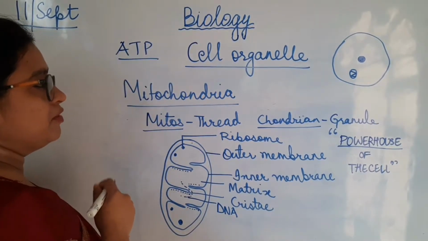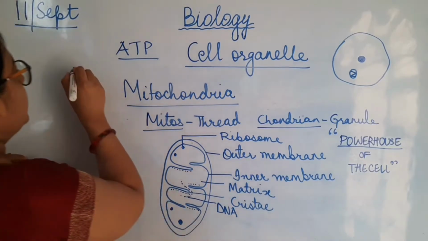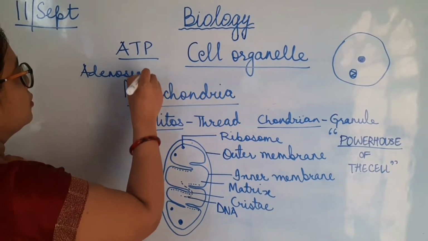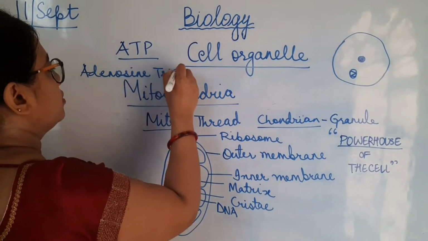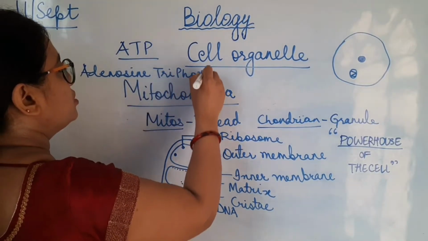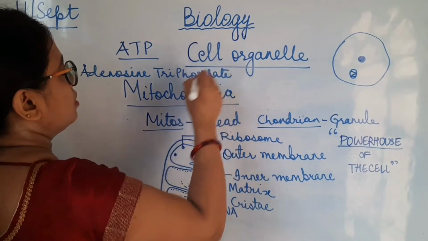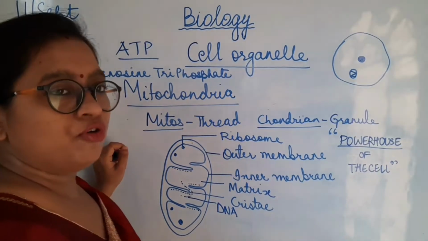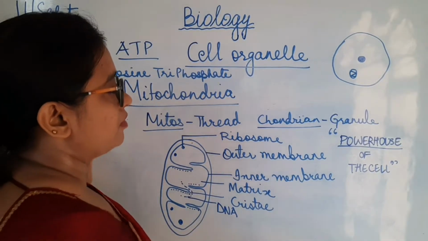Now what is ATP? What is the full form of ATP? ATP is adenosine triphosphate. That is the form in which the energy is stored in mitochondria. Therefore, mitochondria is called the powerhouse of the cell.